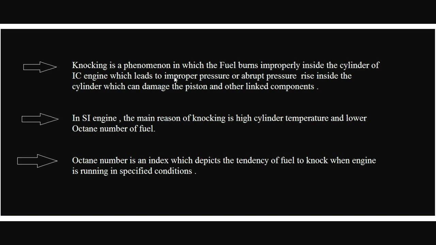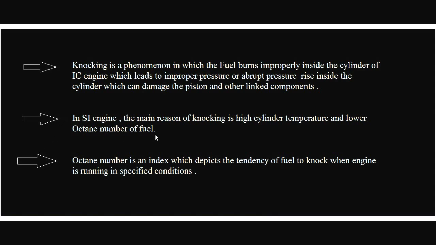In an SI engine the main reasons for knocking are high temperature and the octane number of the fuel. Means in case the temperature of the cylinder in an SI engine is too high, it could lead to knocking. Second is the quality of fuel, means octane number.